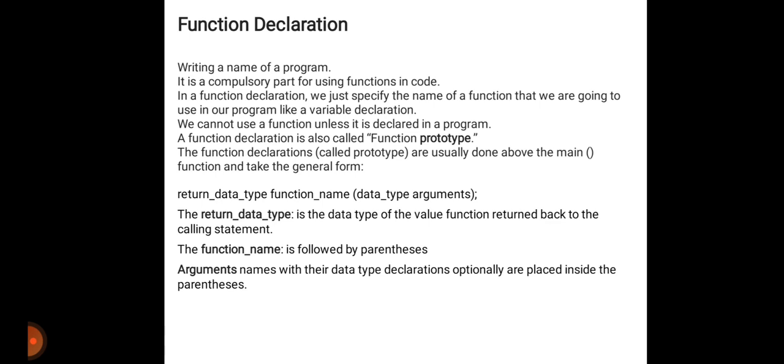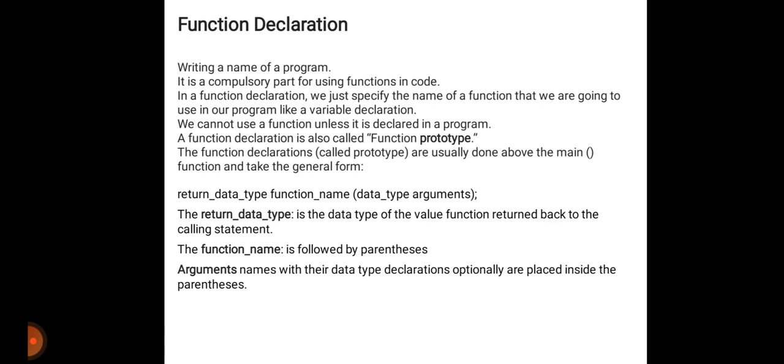Function prototypes are usually done above the main function and take the general form. What is the syntax? Syntax is return_data_type function_name(data_type argument). In this way you can declare your function.